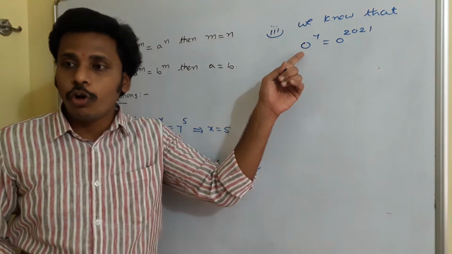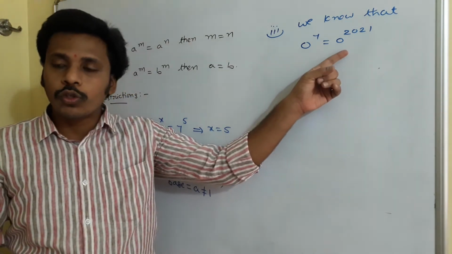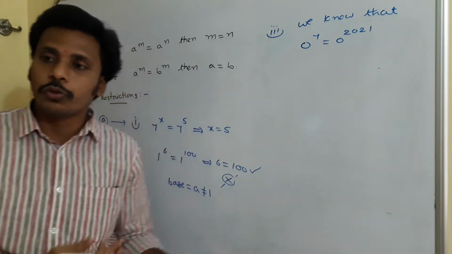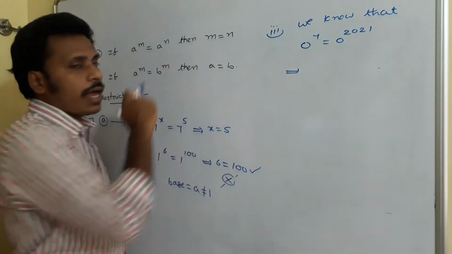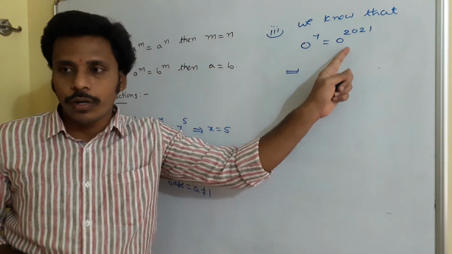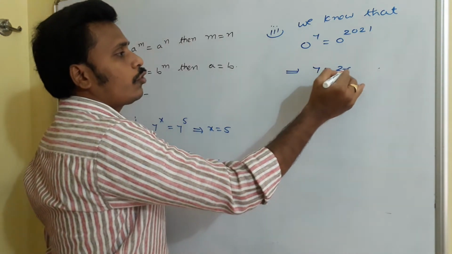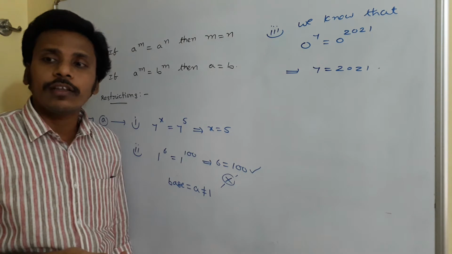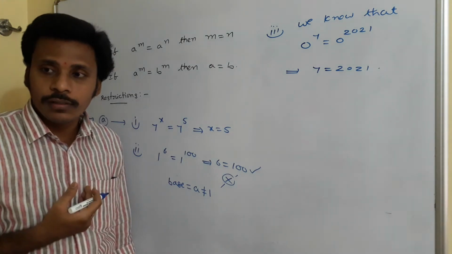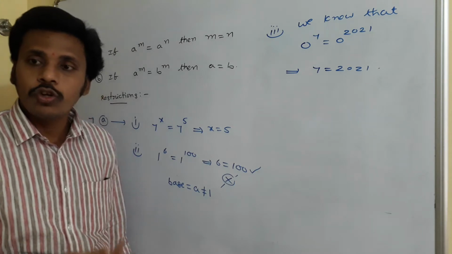Why? Because 0 power 7 is multiplying 0 for 7 times. It is 0. 0 power 2021 is multiplying 0 for 2021 times. And since these two are equal, as per this law, since the bases are equal, we need to equalize the powers. 7 is equal to 2021. Is it right? I have 7 points and my friend has 2021 points. Are they both the same? No.